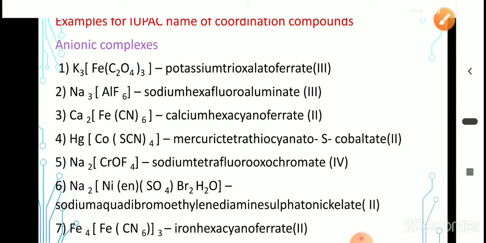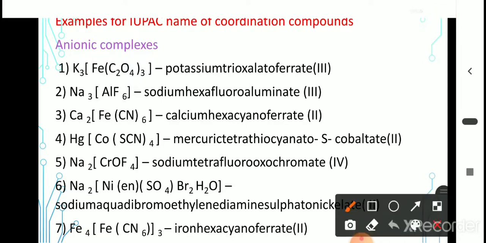Next one, outside the bracket there is mercury cation, therefore mercuric. Inside the bracket it has the ambidentate ligand SCN. It is bonded to the cobalt by sulfur, and in total there are 4 SCN, therefore tetrathiocyanato.